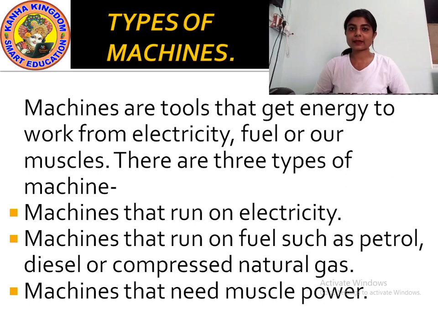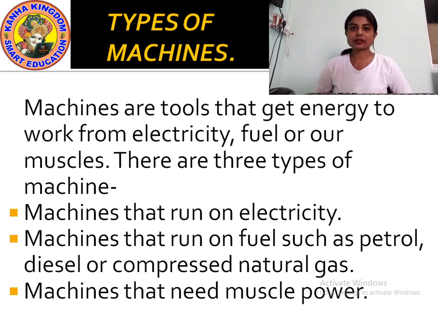Okay? Understood? Then machines are tools that get energy to work from electricity, fuel or our muscles. There are three types of machines. Those are machines that run on electricity, machines that run on fuel such as petrol, diesel or compressed natural gas, and machines that need muscle power.